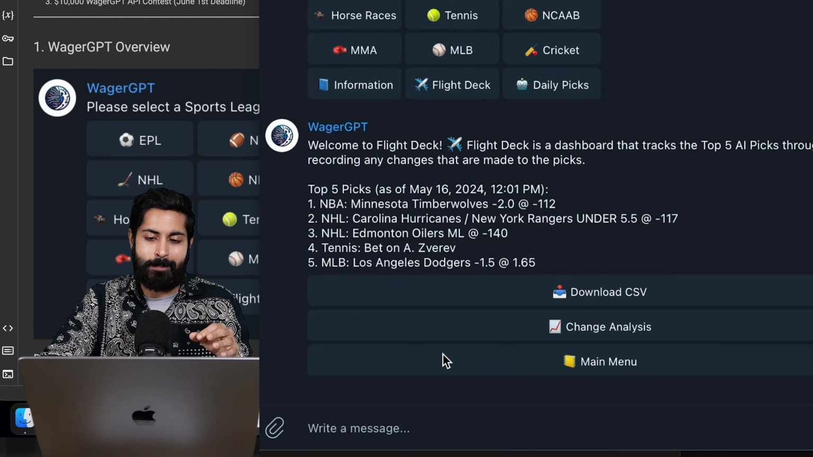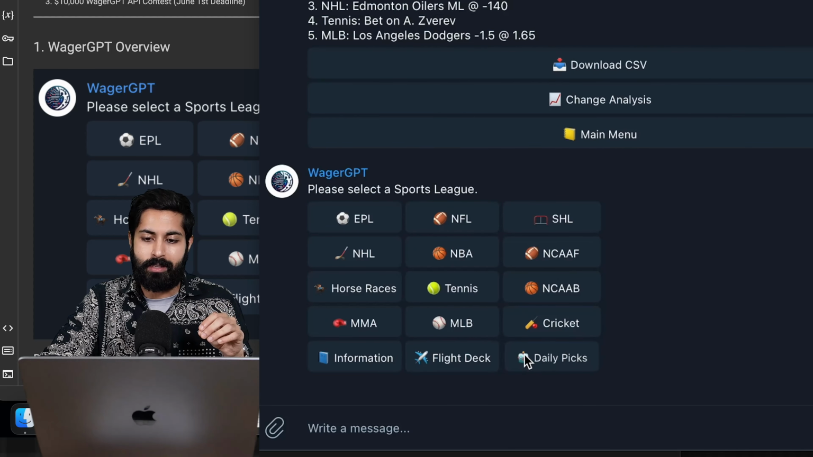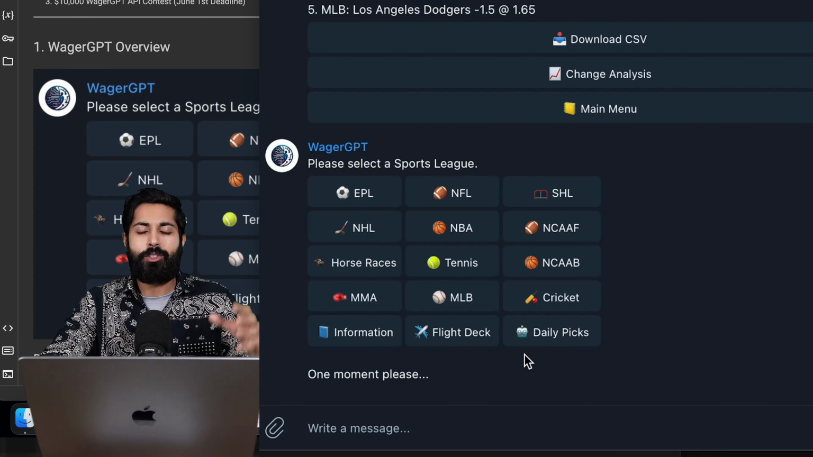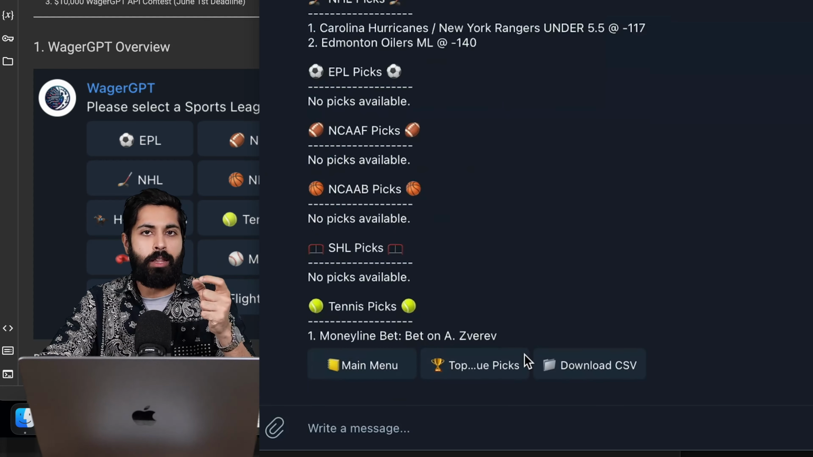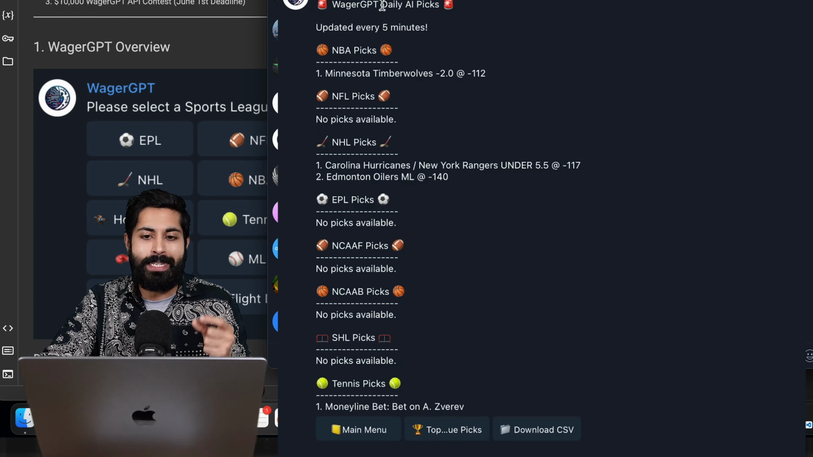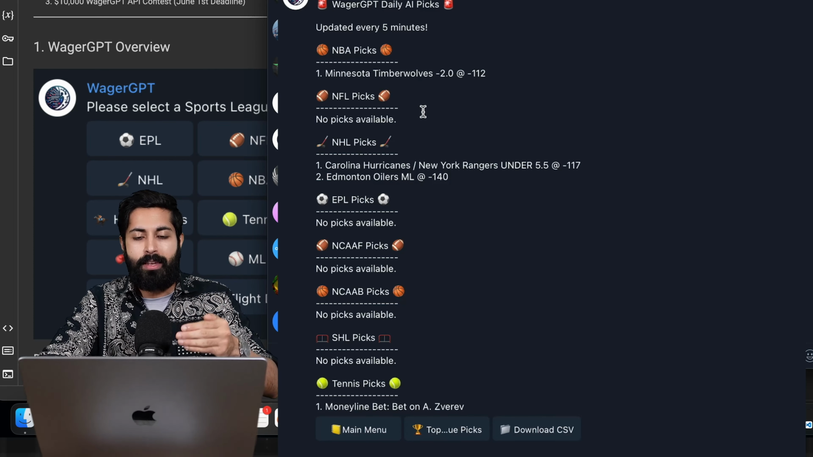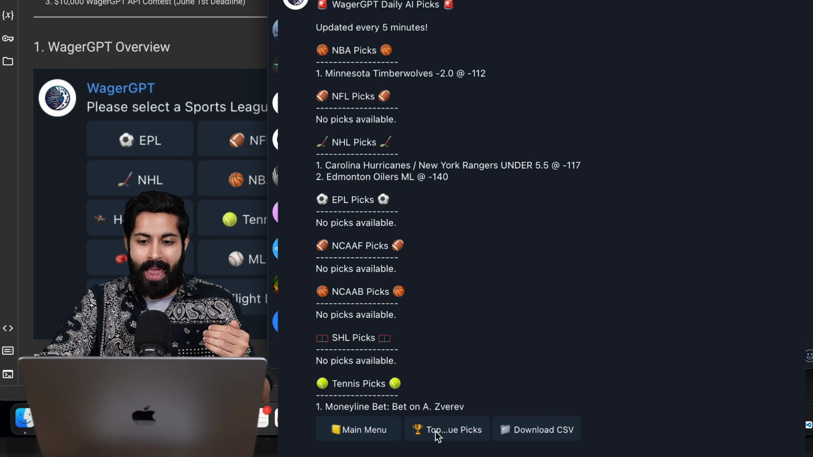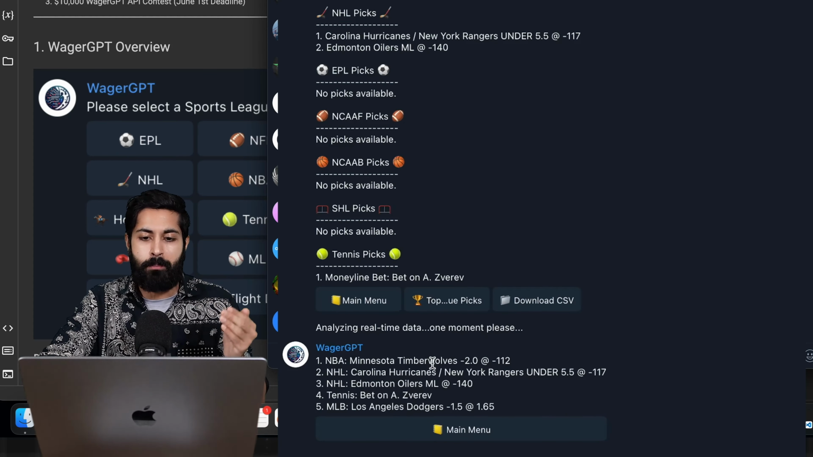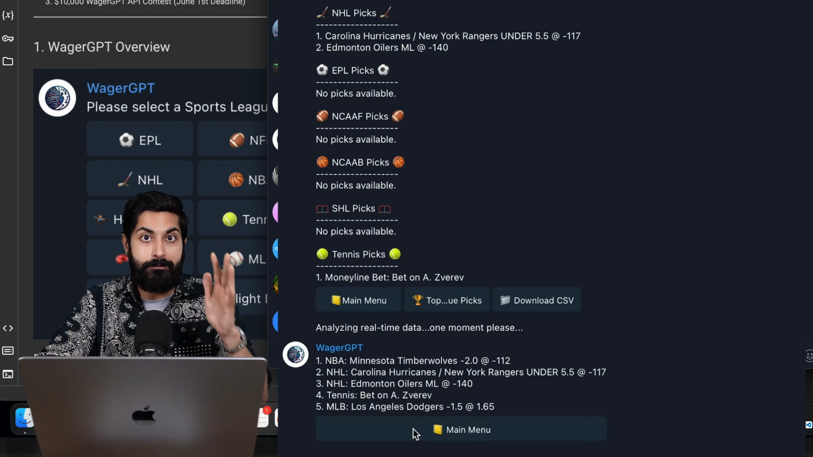Before I talk about Flight Deck, let me show you what daily picks is. Across all these predictions, we want to store all of them in one cell in a CSV. And that's what WagerGPT's daily AI picks does. It looks for the best picks within a range of -200 to +200 odds, and it adds them to this list. And then we can download a CSV of that list. We can also see what the top 5 picks of all of them are. So in this case, we can see it's the Minnesota Timberwolves. That's going to be one of the top 5 picks.